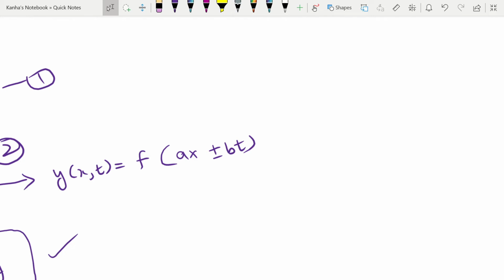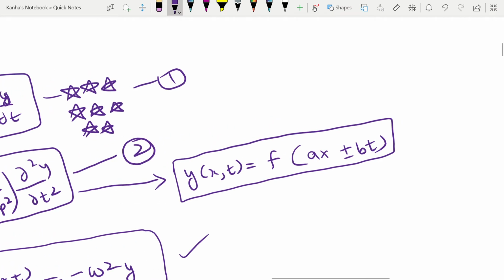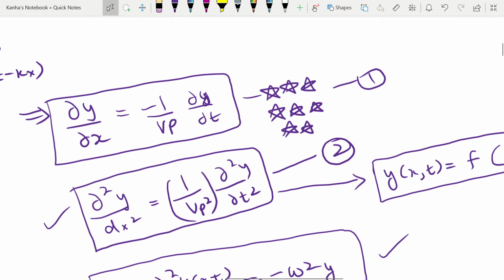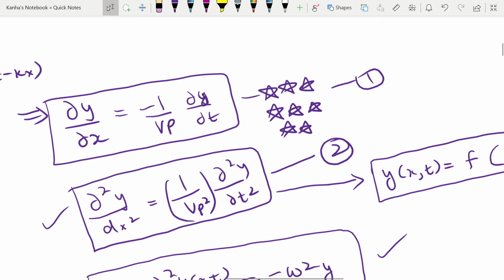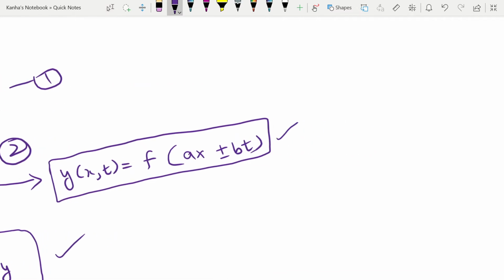Note that any function of x and t which satisfies this equation, equation number 2, or which can be written as this equation, will be represented by a wave.